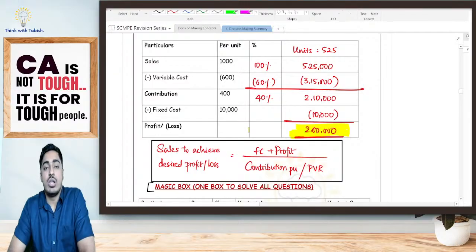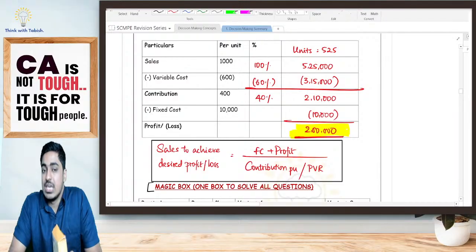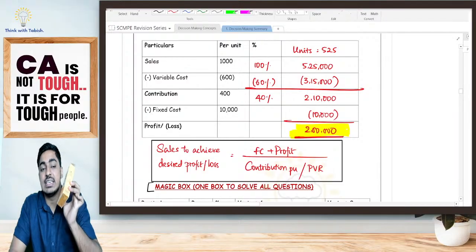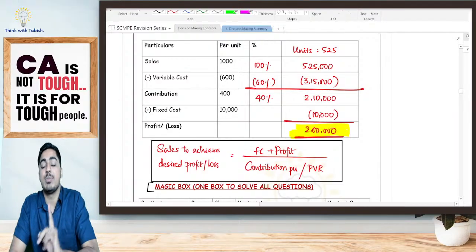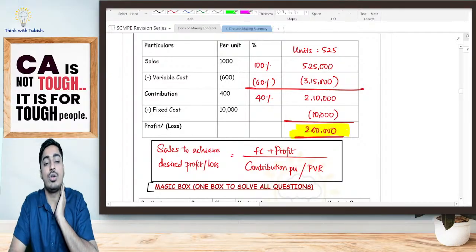Now, in order to get a profit of 2 lakh rupees, is a contribution of 2 lakh sufficient? Think and tell me, students. Or should I be earning slightly more? How much contribution should I be earning so that I can get a profit of 2 lakh?